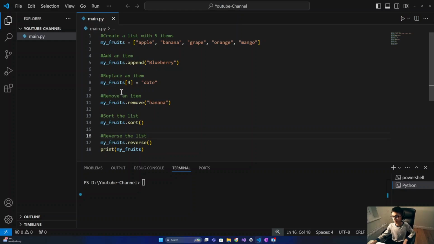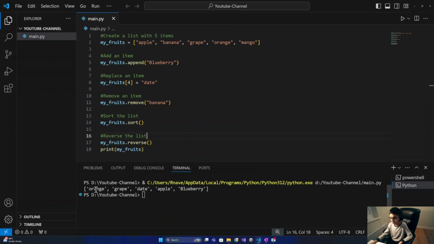Then I replaced an item. I replaced the 4th indexed item with date, which is 0, 1, 2, 3, 4. I replaced mango with date. Next, I removed banana, and then I sorted and reversed. Let's see what the output was. Orange, grape, date, apple, blueberry.